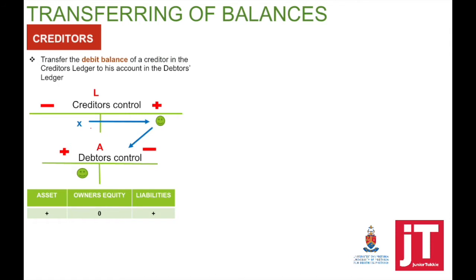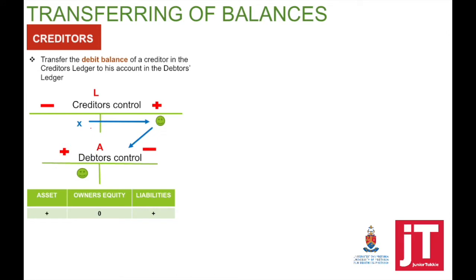Transferring of balances. So if we look at creditors, transfer the debit balance of a creditor in the creditor's ledger to his account in the debtor's ledger. This means a debit balance must be taken out to the debtors. So, when it's taken out, it means creditor's control is credited, which will have a positive effect on your liabilities. Debtor's control is debited, which will have a positive effect on the assets.